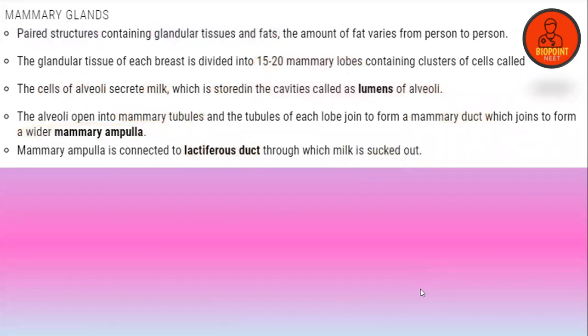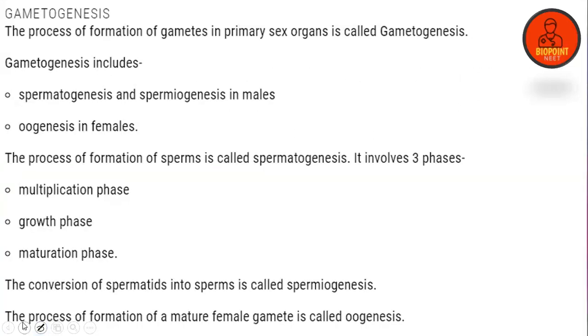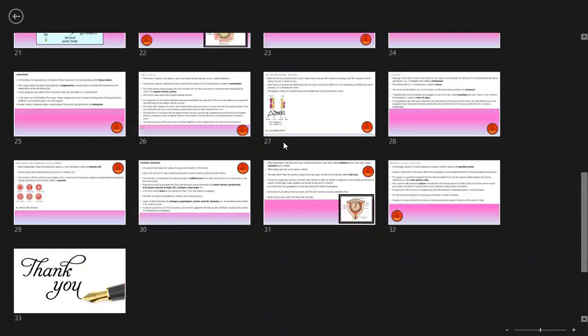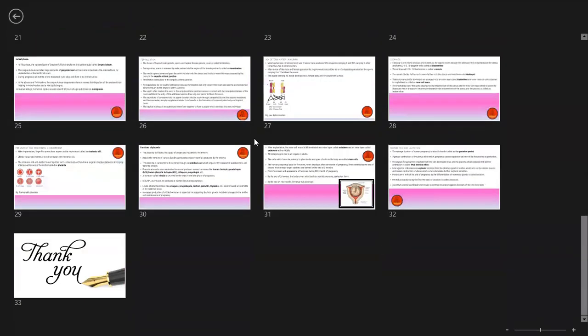Let's move on to the next slide on this screen. We are getting into the process of gametogenesis, which is spermatogenesis in males and oogenesis in females. So I'll show you how many slides are left. Now we have been teaching you the 15th slide. We have a total of 32 slides.